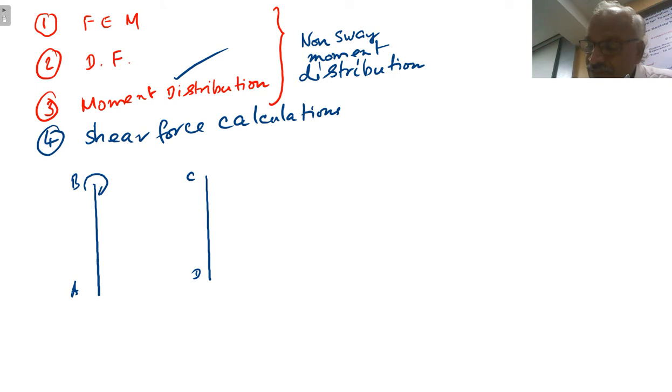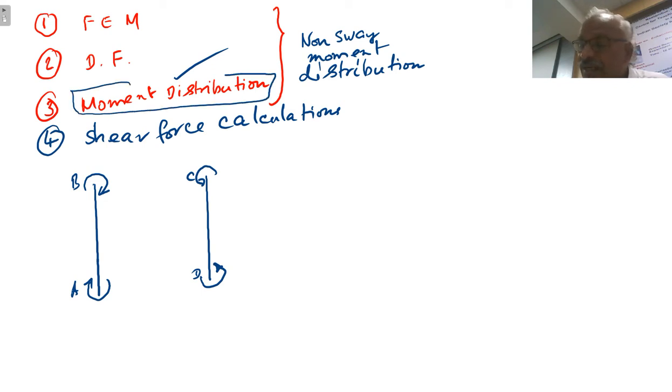Let us say this moment is clockwise, this moment is also clockwise, this moment is anti-clockwise, this moment is anti-clockwise. So these are the support moments that you have got in the third step. In the last row we will have the values, and these values have been marked here.